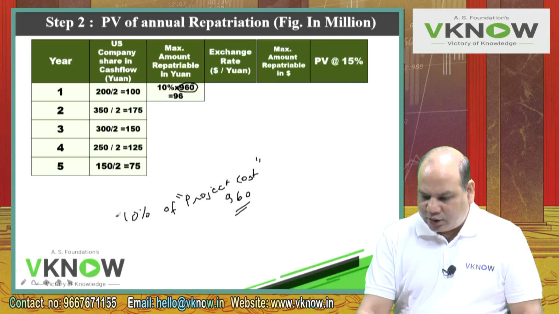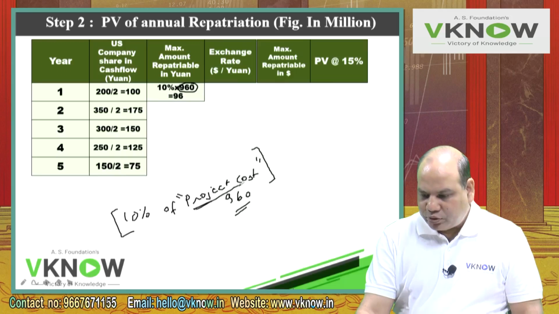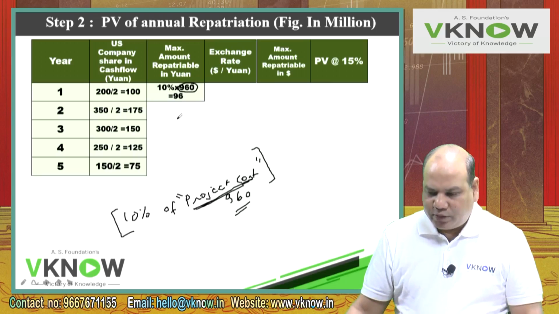So if I apply the interpretation as per the question, they have not mentioned 10% of the amount invested. They have said 10% of the project cost. So I will take in this answer also 10% of project cost, that is 10% of 960 here for the purpose of repatriation.